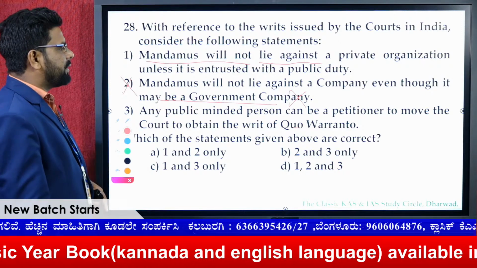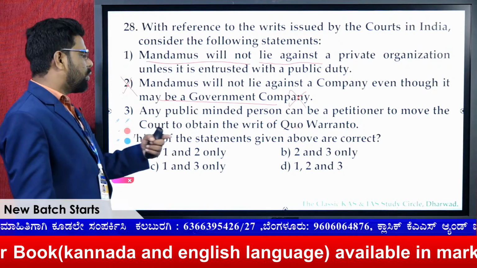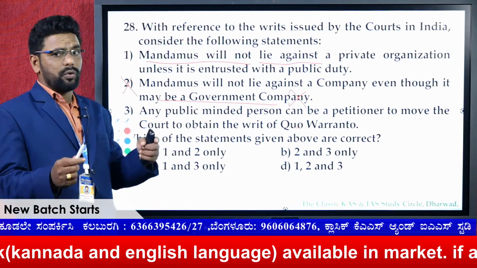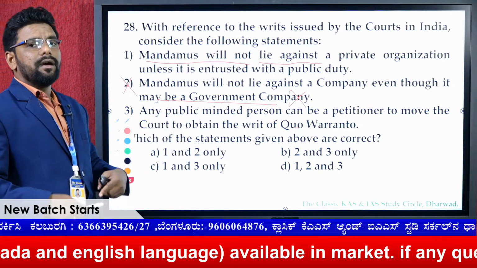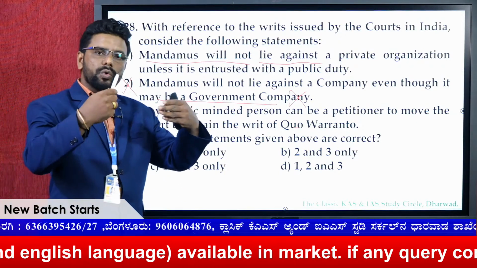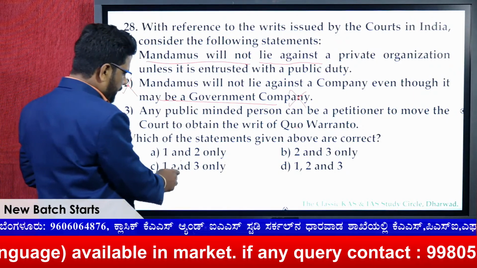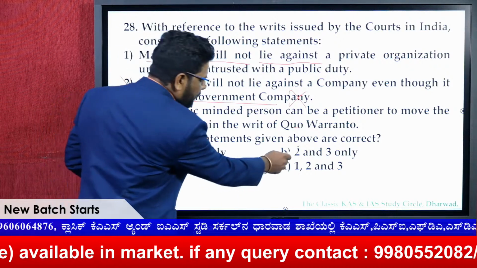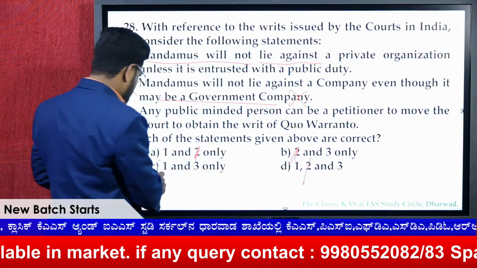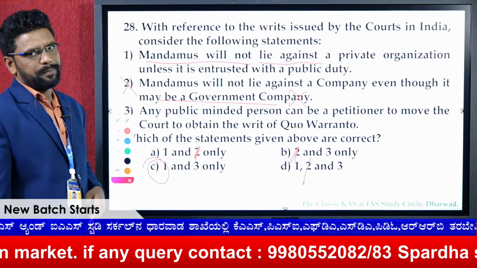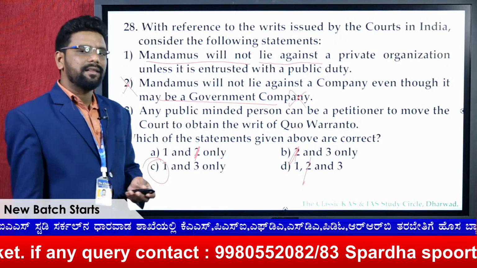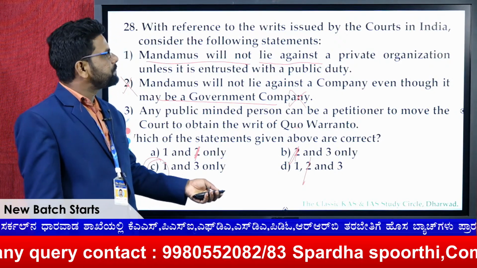Any public-minded person can be a petitioner to move the court to obtain the writ. As I told you, a third person can be a petitioner to get justice on behalf of the victim. So remove the 2 here: this cannot be, this cannot be, this cannot be, and the remaining is C. That means for the 28th question the answer would be C.